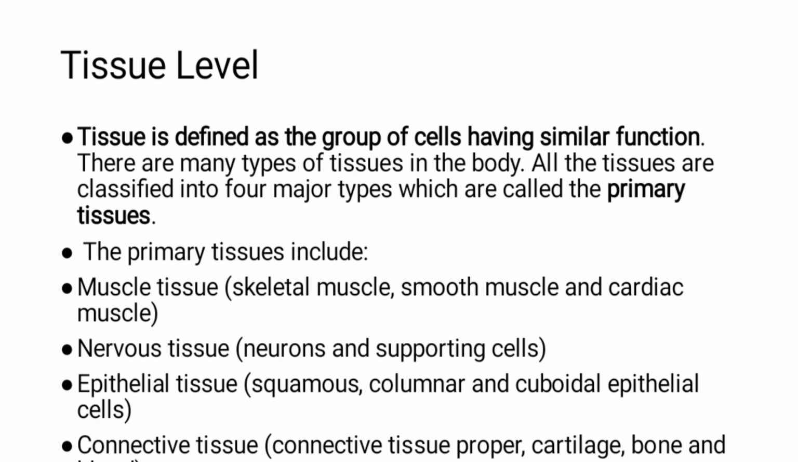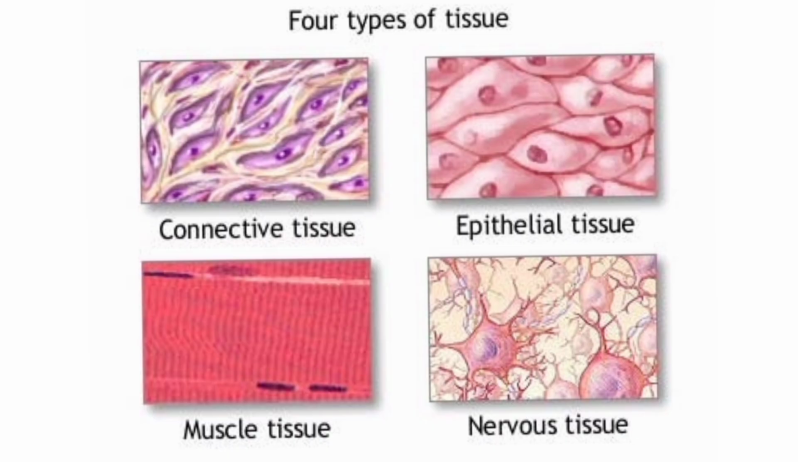Then we have tissue level. A tissue is defined as a group of cells having similar functions, which means that all those cells which perform similar types of function combine with each other in form of a tissue. There are many types of tissues in the body. All the tissues are classified into four major types, which are called primary tissues. And these primary tissues include muscle tissue, nervous tissue, epithelial tissue, connective tissue.